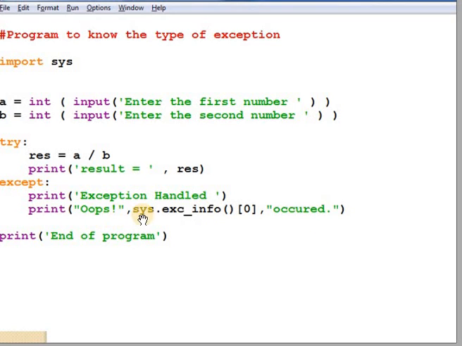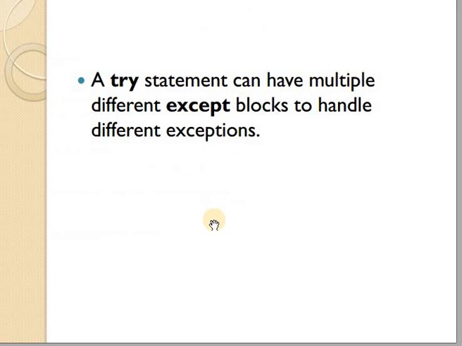Print sys.exc_info. So sys is my object, dot exc_info. It is just a method, and here I am passing the argument, the zeroth argument. That means whatever message is generated by the system during the execution of the program is printed here.